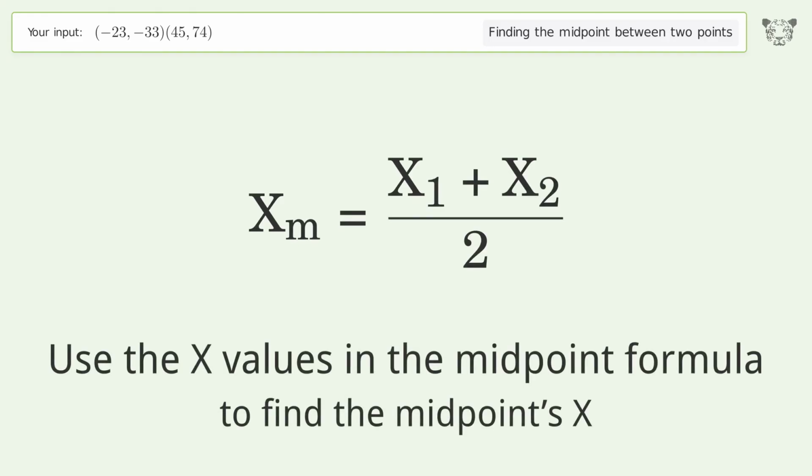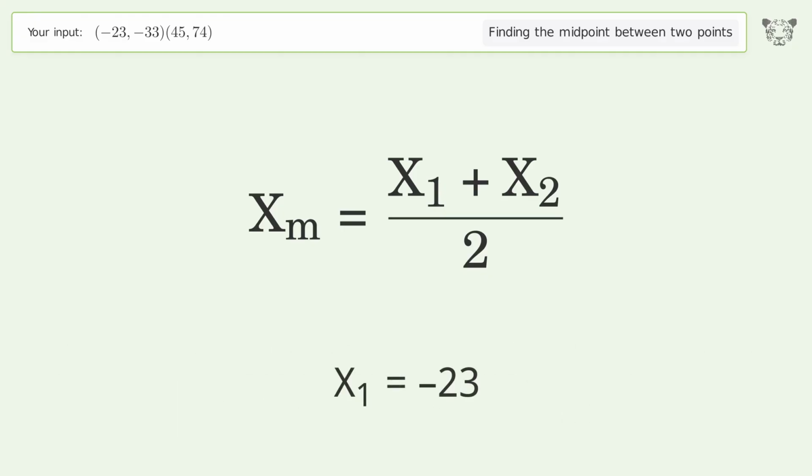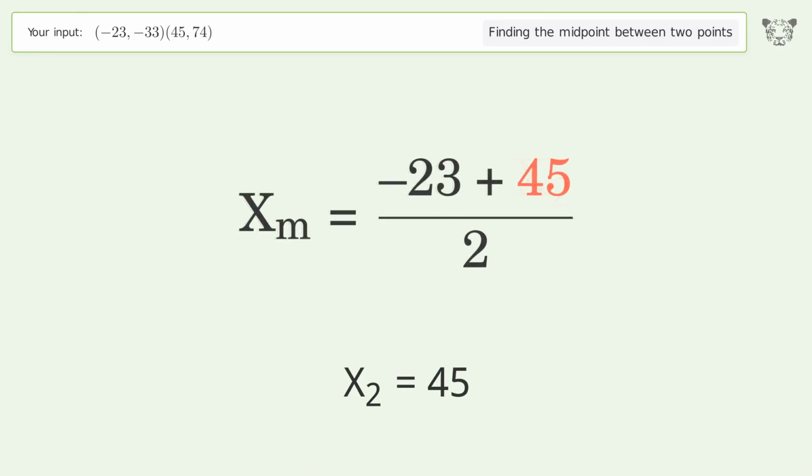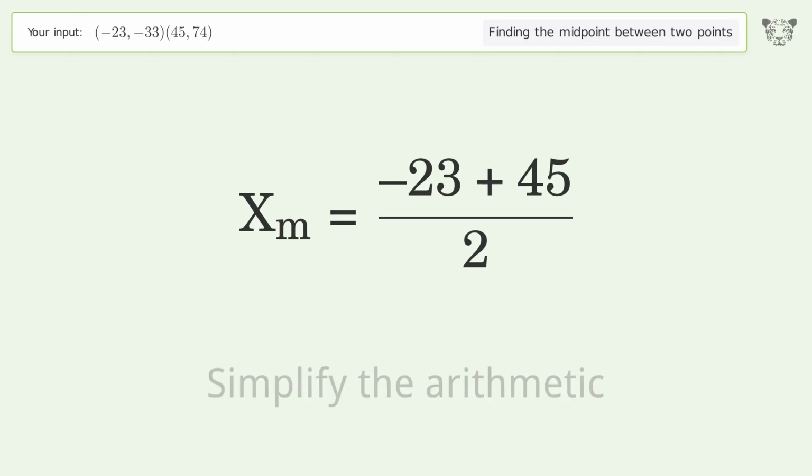Use the x values in the midpoint formula to find the midpoints x. x1 equals -23. x2 equals 45. Simplify the arithmetic.